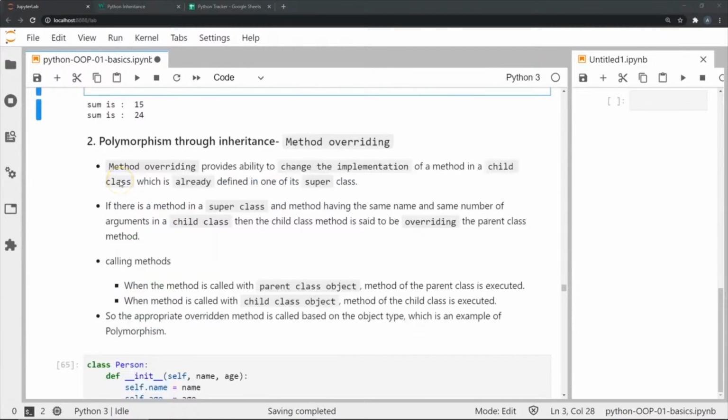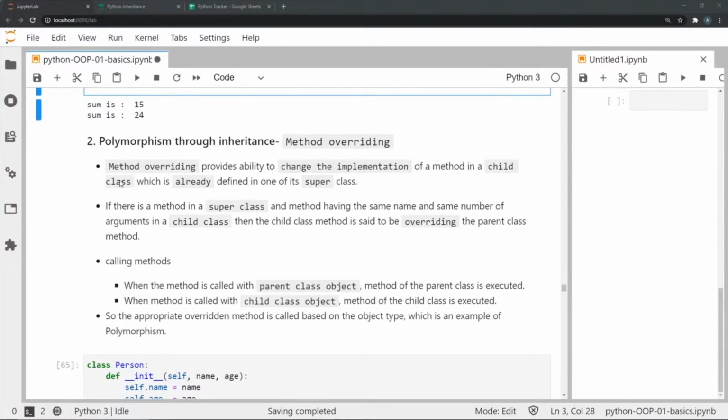Now the next way that we can induce polymorphism is through inheritance, which is called method overriding as well. Method overriding gives us the ability to change the implementation of a method in a child class which is defined already in one of its superclasses. If there is a method in a superclass, and a method having the same name and same number of arguments in a child class, then the child class method is going to override the method in the parent class.